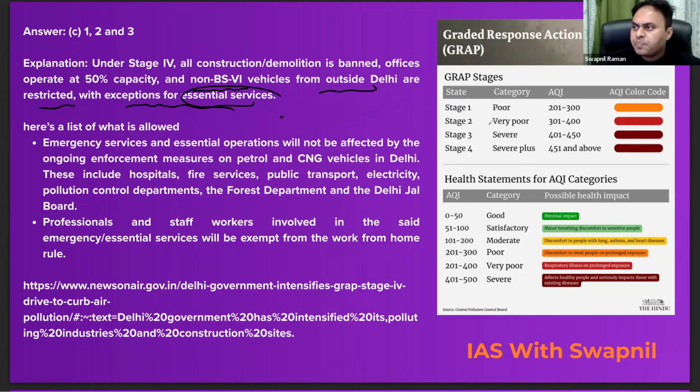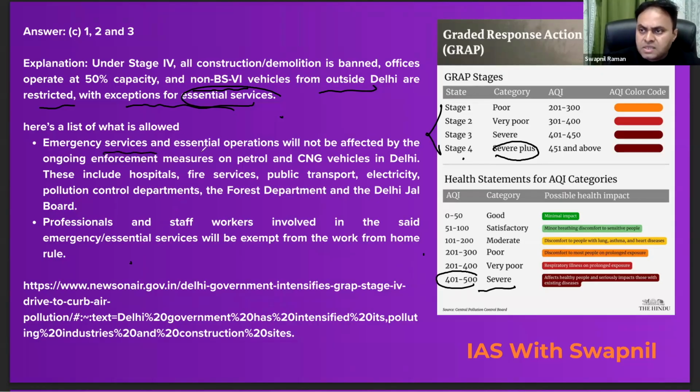अब यहाँ देखिए ध्यान से, graph में total there are 4 stages, stage 1, 2, 3 and 4. So stage 4 is invoked in case of the severe plus category when the air quality deteriorates beyond the severe category, means इसके beyond चले जाए 401 to 500 air quality index के beyond. So recently GRAP 4 was invoked in Delhi, and do remember the exceptions, what is allowed. We studied what is not allowed, but you should know what is allowed.